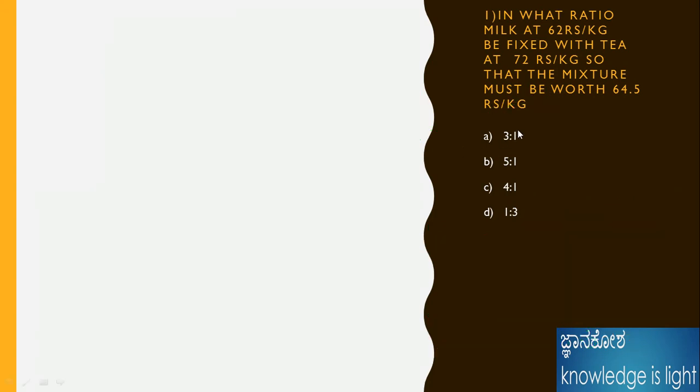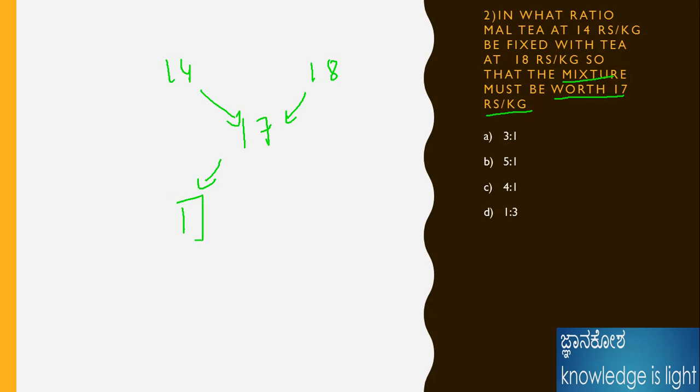Okay, I will take the second problem. This is the second problem: in what ratio must the two be mixed? One is given, and the mixture must be marked. A is also given. This is a direct formula, I will not take much time. Initially 14, 18, and it is given as 17, therefore minus is coming, therefore here it is 18 minus 7 is 1, as well as 1 is the answer here. 17 minus 3 is 3, therefore the ratio is 1:3 is the answer.